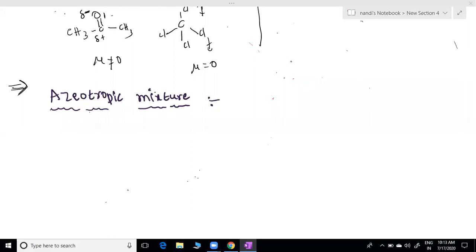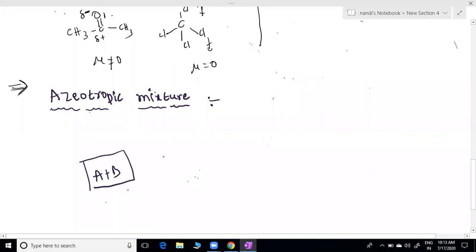First you have to know this one. Suppose liquid A and B are there. Both have two different boiling points, that's why we have different P naught values. Now this is a mixture, a solution. A is there. A is more volatile. What is the meaning, sir? Boiling point less or more? A is more volatile means it has less boiling point.